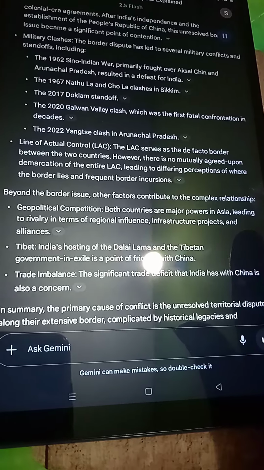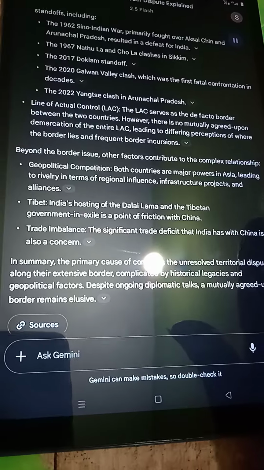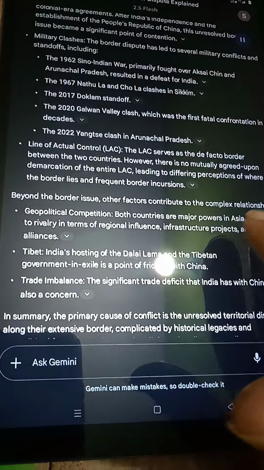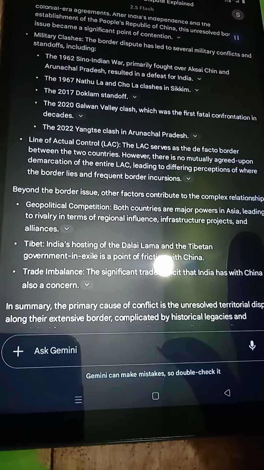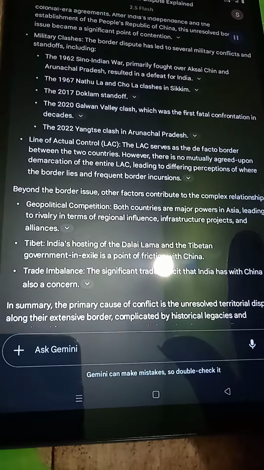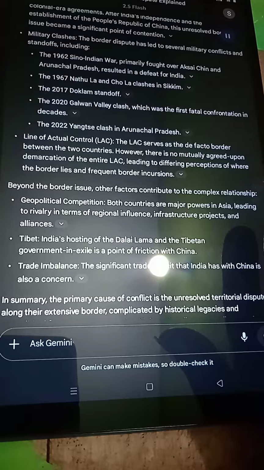Line of Actual Control, LAC. The LAC serves as the de facto border between the two countries. However, there is no mutually agreed-upon demarcation of the entire LAC, leading to differing perceptions of where the border lies and frequent border incursions.